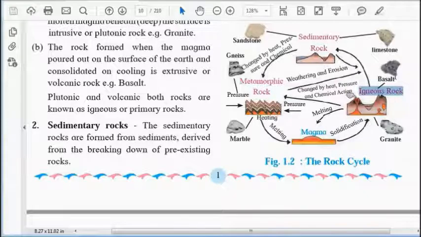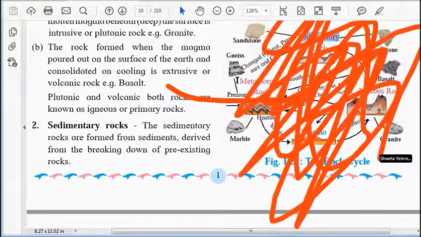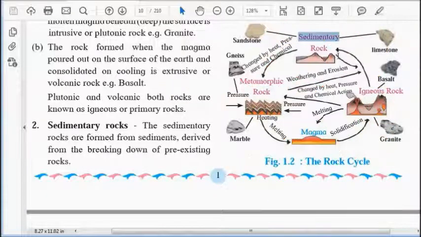Sedimentary rocks are formed from sediments derived from the breaking down of pre-existing rocks. Which are the pre-existing rocks? Igneous rocks are pre-existing, then metamorphic rock second. So igneous rock is first, for example basalt. Then sedimentary rock, for example limestone and sandstone.